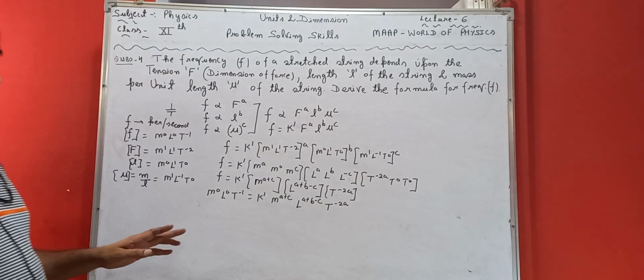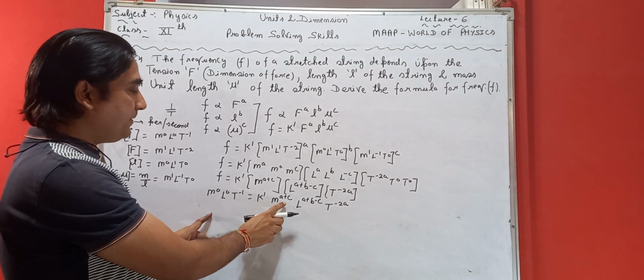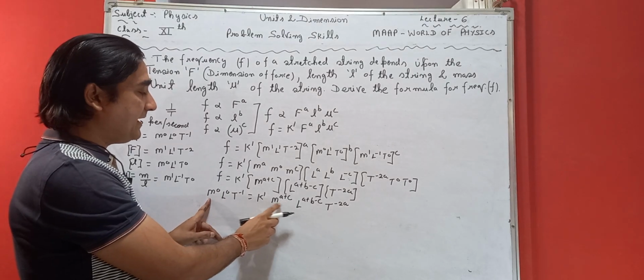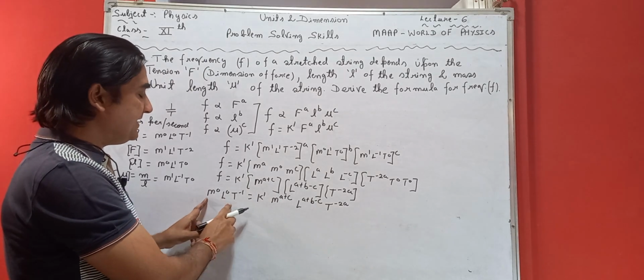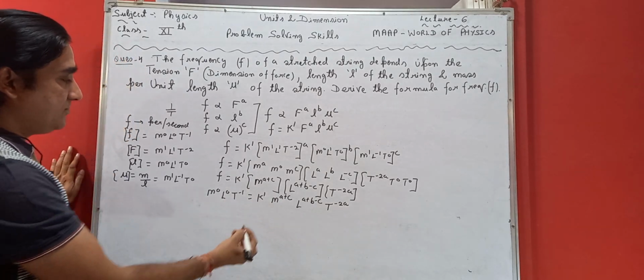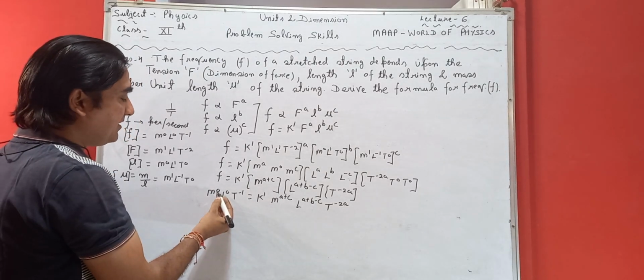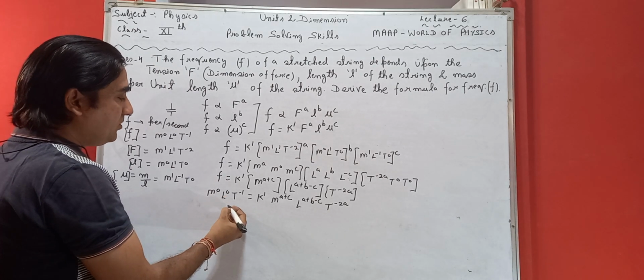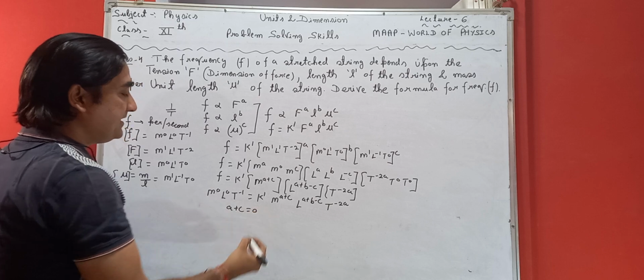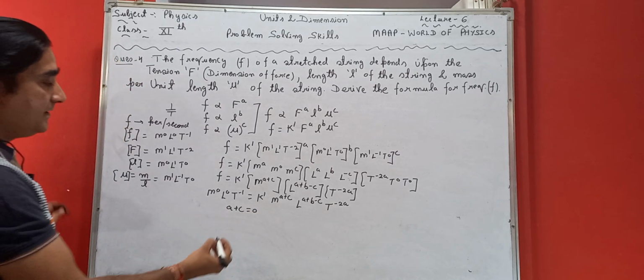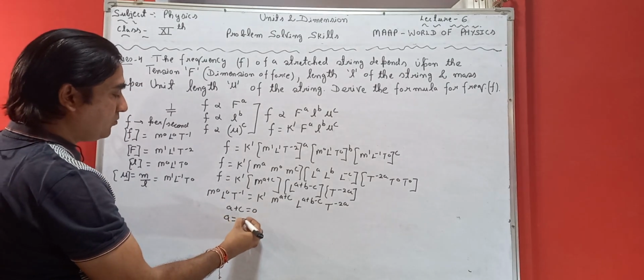Now what we have to do, we have to compare the powers of M, L, T on both sides, LHS and RHS. Here the power of M is 0 and here a plus c. So one equation will become a plus c is equal to 0. So we can say a is equal to minus c.